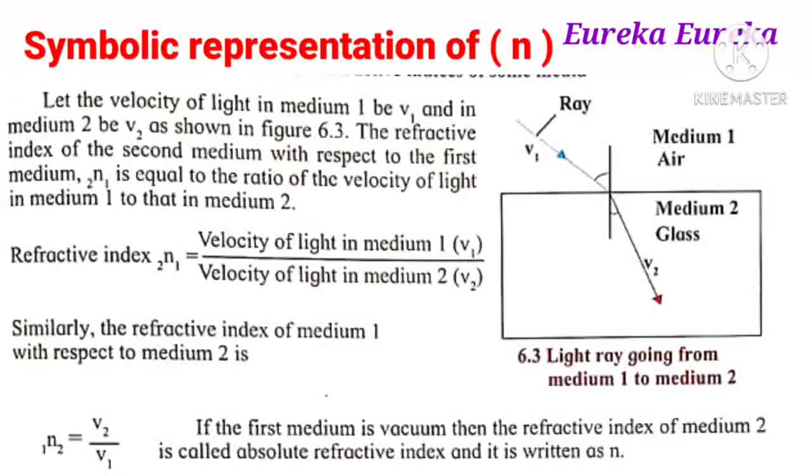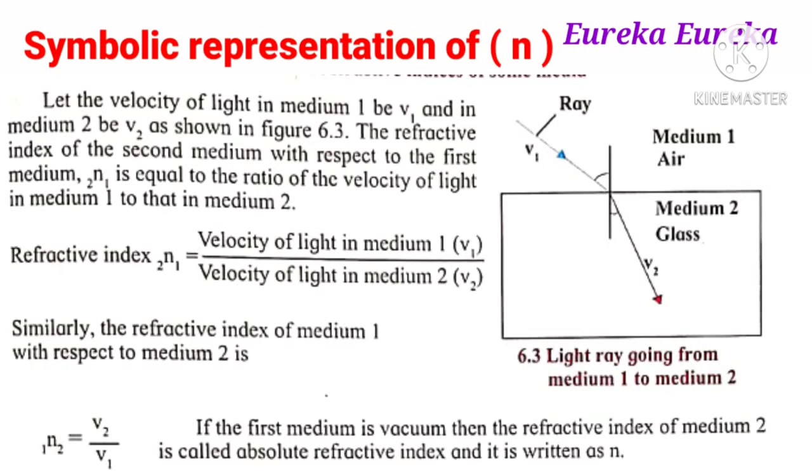And now the symbolism of the refractive index is given here, and how it is symbolized is given here. The refractive index of the second medium with respect to the first is equal to the velocity of light in medium 1, v1, divided by the velocity of light in medium 2, that is v2.